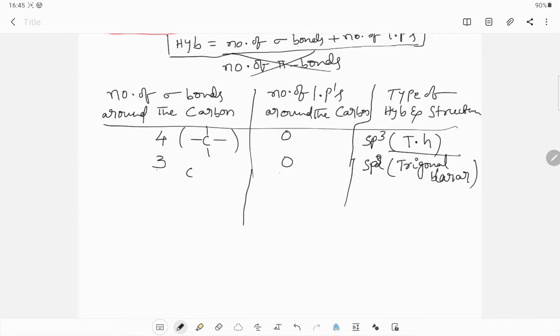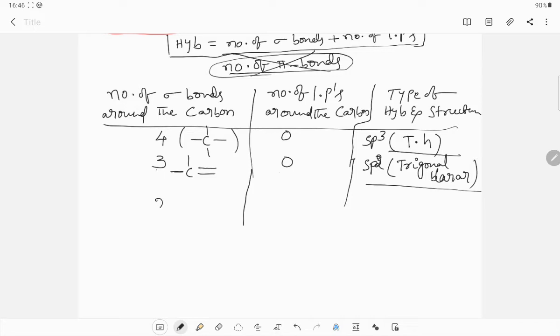Around the carbon 3 sigma bonds, then sp2, trigonal planar. But sigma bonds 3, carbon valency how much? 4, but 3 bonds completed, 1 bond must and should be a pi bond. So this is called trigonal planar. I already told you in the calculation of hybridization, no need to count the number of pi bonds.